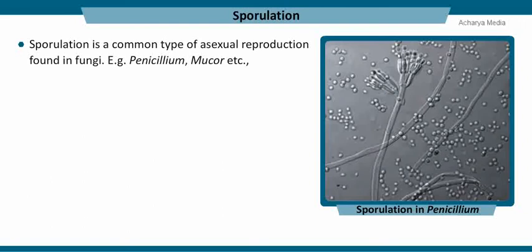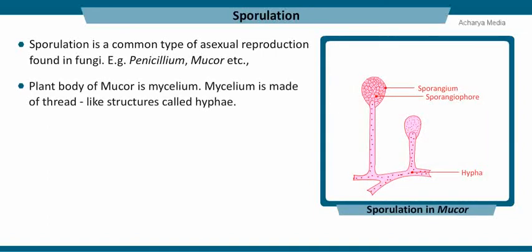The type of spore is different in different species of fungi. Penicillium reproduces by conidiospores and Mucor reproduces by sporangiospores. Let us see the reproducing structures and method of sporulation in Mucor. The plant body of Mucor is mycelium. Mycelium is made of thread-like structures called hyphae.